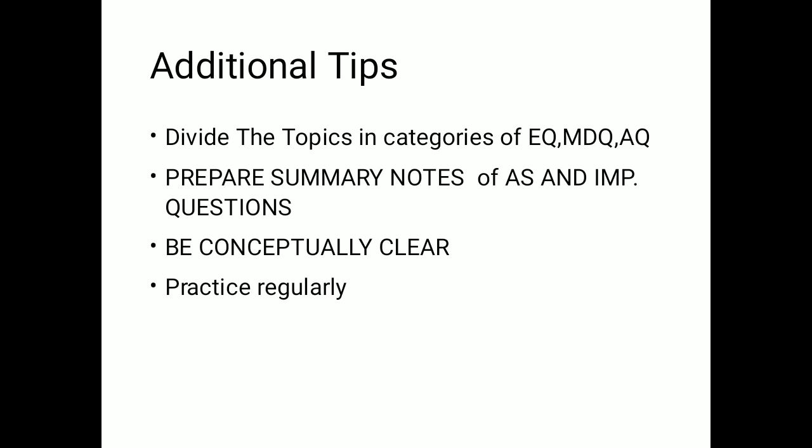That means you are able to do them without revising or without seeing the solution, and 2 questions are average. That means you are able to solve them partially, and 1 question you feel is very important and difficult. So you should mark them as EQ, AQ and MDQ.